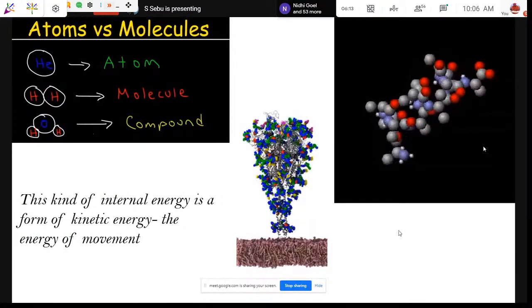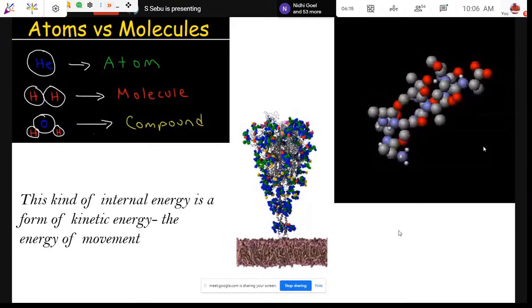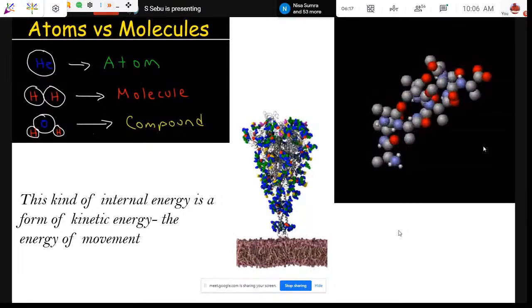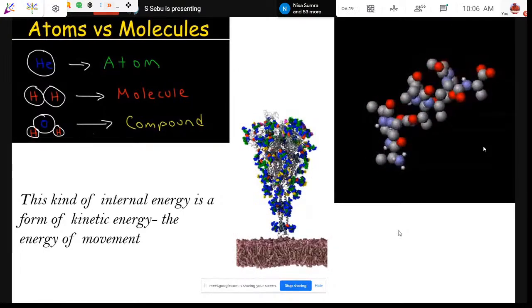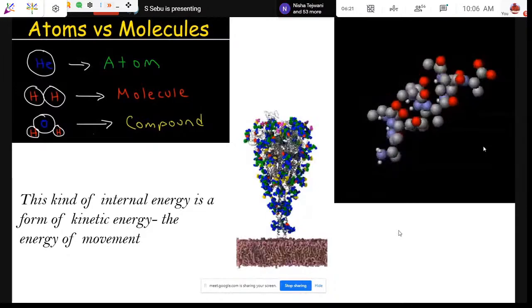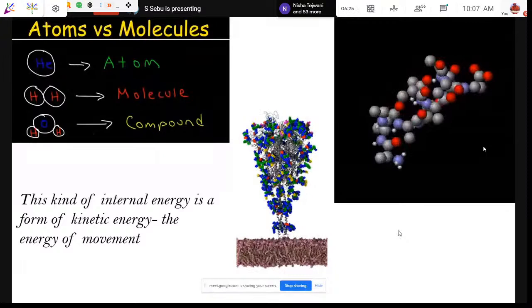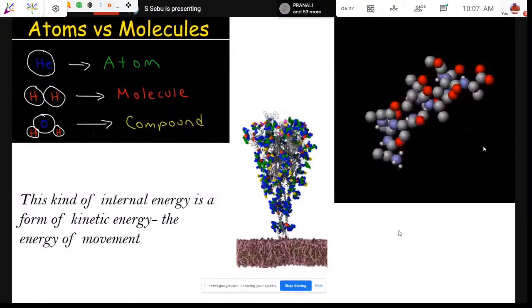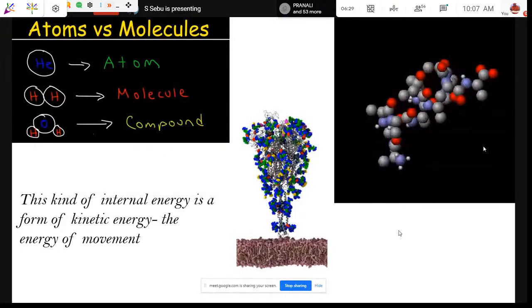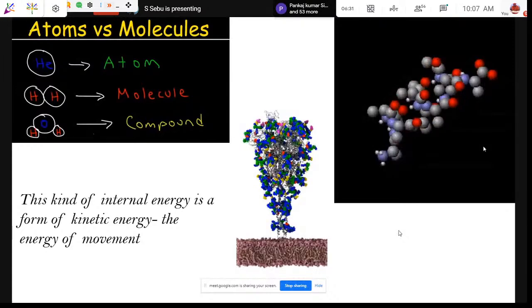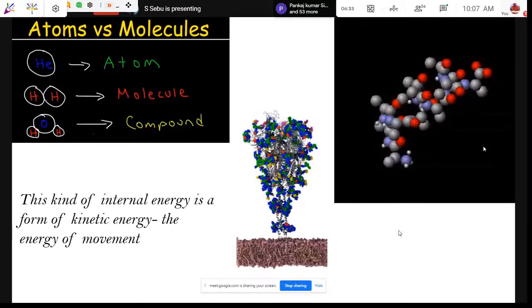Atoms are there in all substances, and these atoms are not sitting still. They are constantly jiggling, and they commonly bond together to make molecules. I think it is not very difficult to make students understand this.